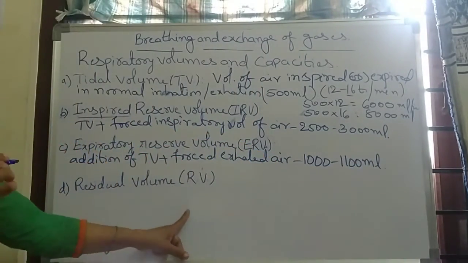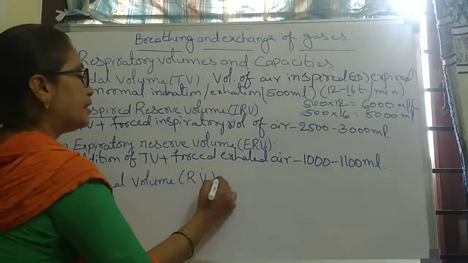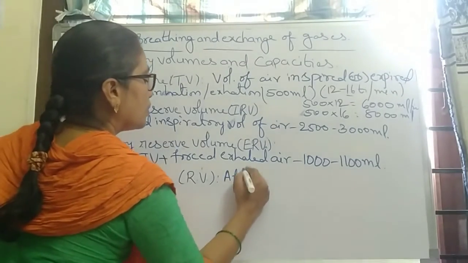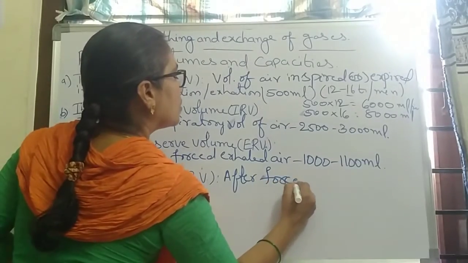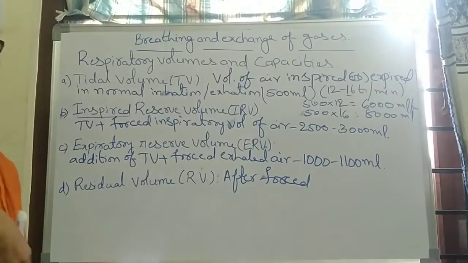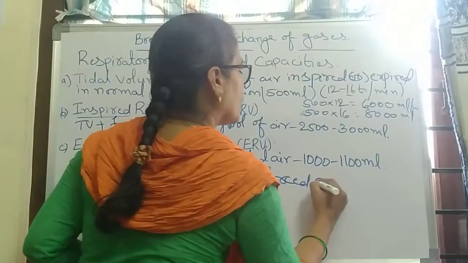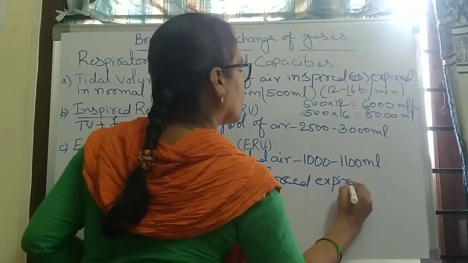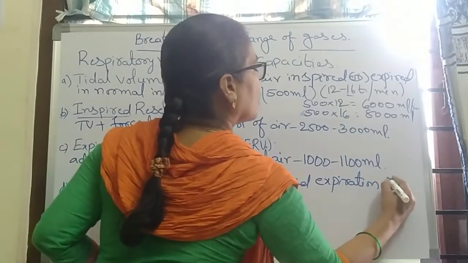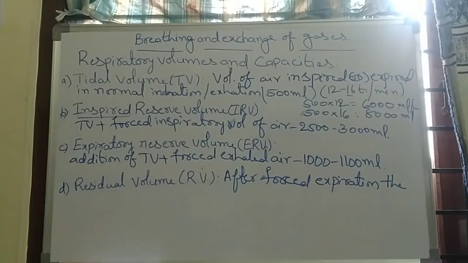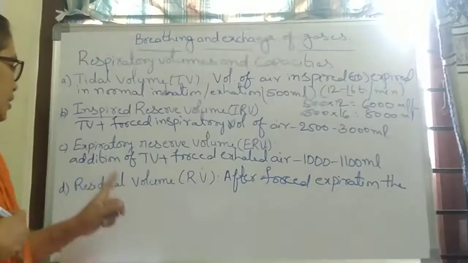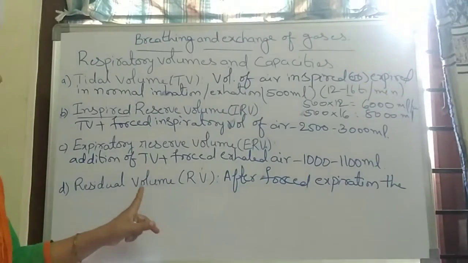And next, residual volume. After forced expiration, the volume remaining in the lungs is called residual volume.